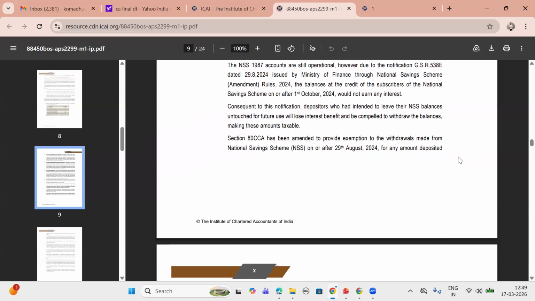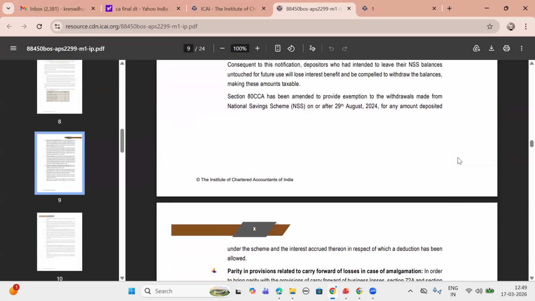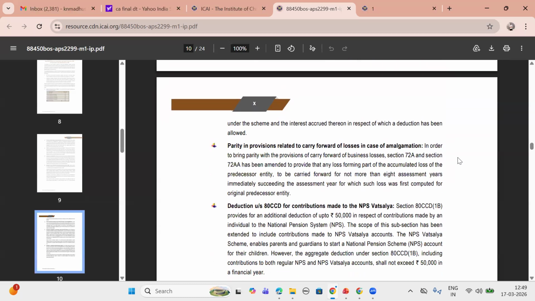Consequent to this notification, depositors who intended to leave their NSS balance untouched for future use will lose the benefit and will be compelled to withdraw balances, making this amount taxable. Section 80CCA has been amended to provide exemption to withdrawals made from national savings schemes on or after 29th August 2024 for any amount deposited under the scheme and interest accrued thereon, in respect of which deductions have been allowed.